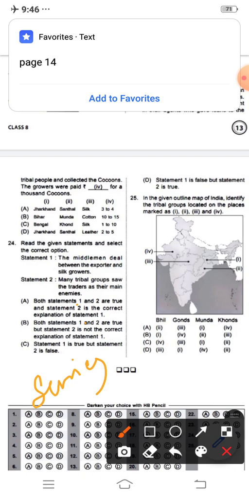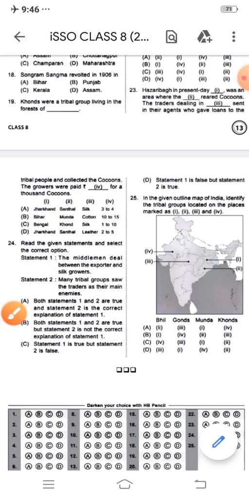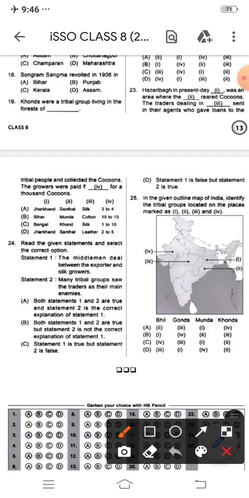We can see this is also a series based question. Option C: statement 1 is true and statement 2 is false. Option D: statement 1 is false but statement 2 is true. So as per this, the correct option for number 24 is option B. Both statements 1 and 2 are true, but statement 2 is not the correct explanation of statement 1.